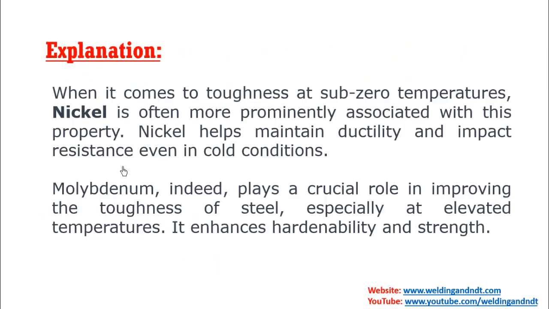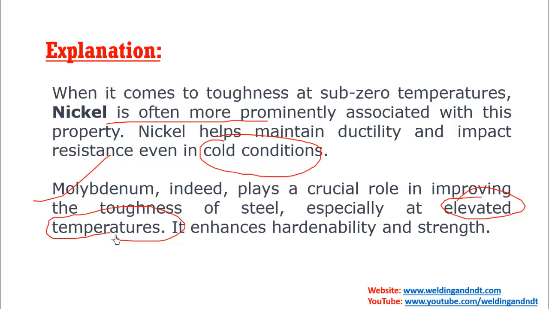See here, when it comes to toughness at sub-zero temperatures, nickel is often more prominently associated with this property. Nickel helps maintain ductility and impact resistance even in cold conditions, and impact is the toughness. Now molybdenum indeed plays a crucial role in improving the toughness of steel, especially at elevated temperature. So at elevated temperature, moly will play the role, and at sub-zero temperature, nickel will play the role.